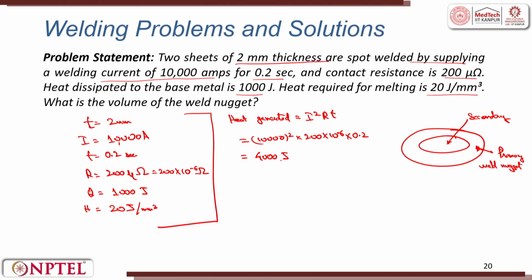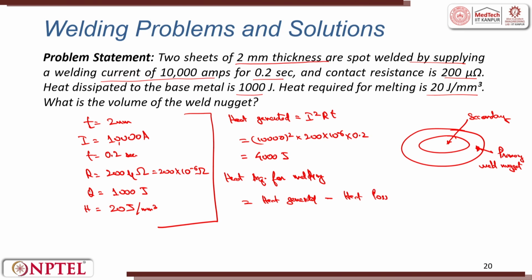Heat required for melting is equal to heat generated minus heat loss.